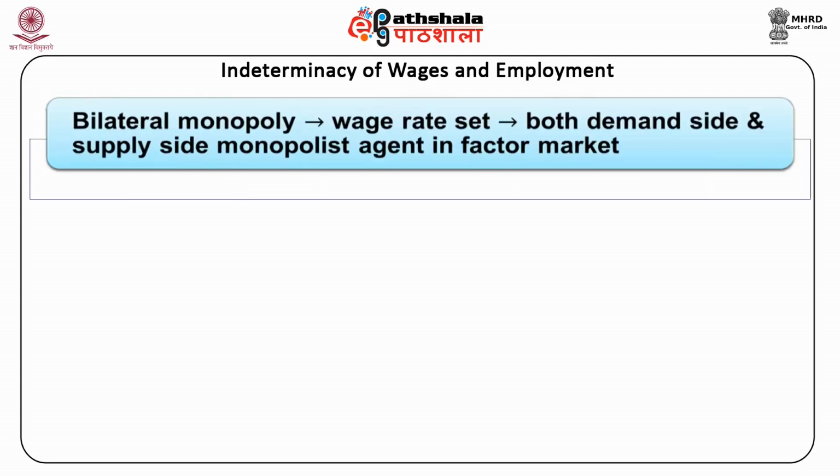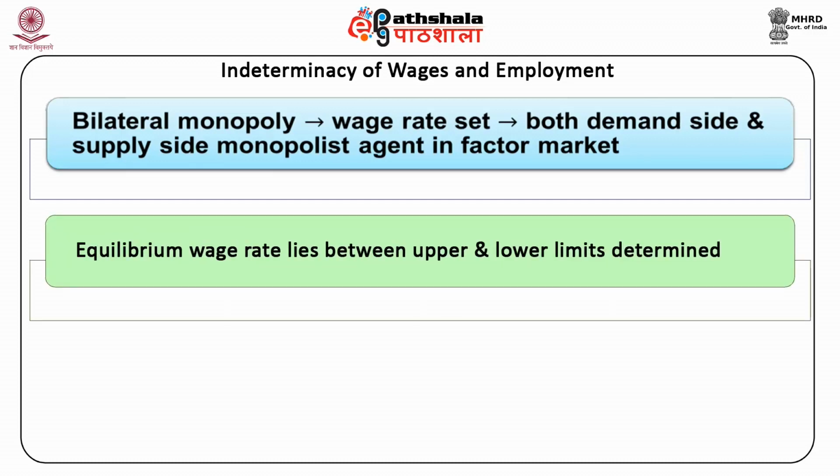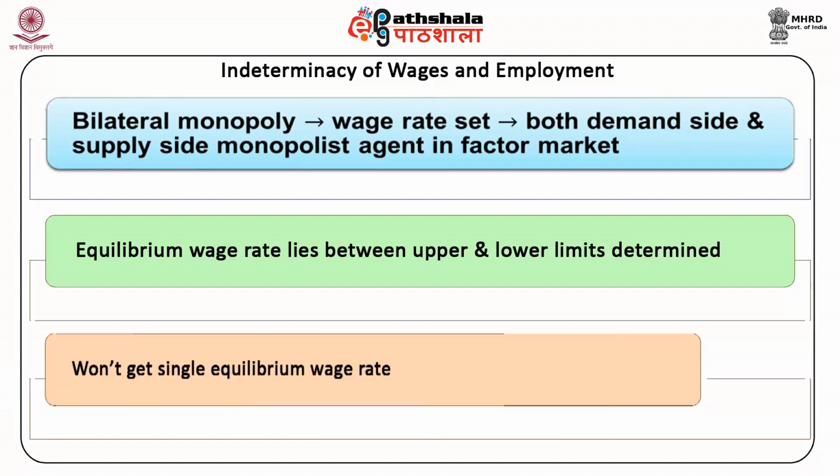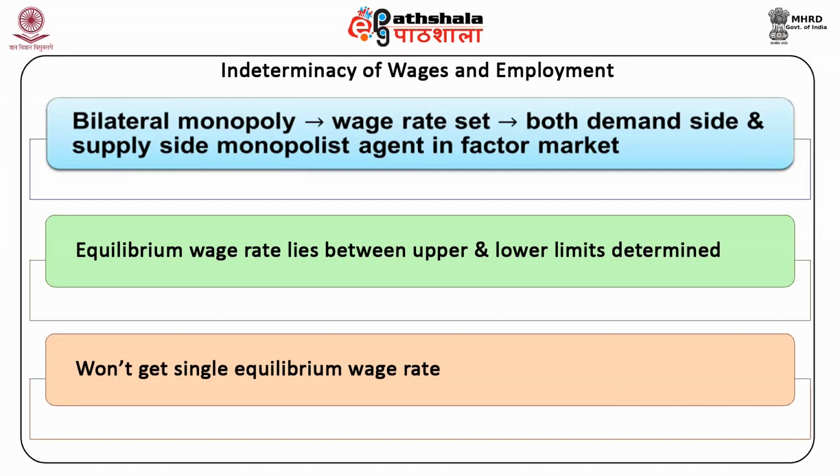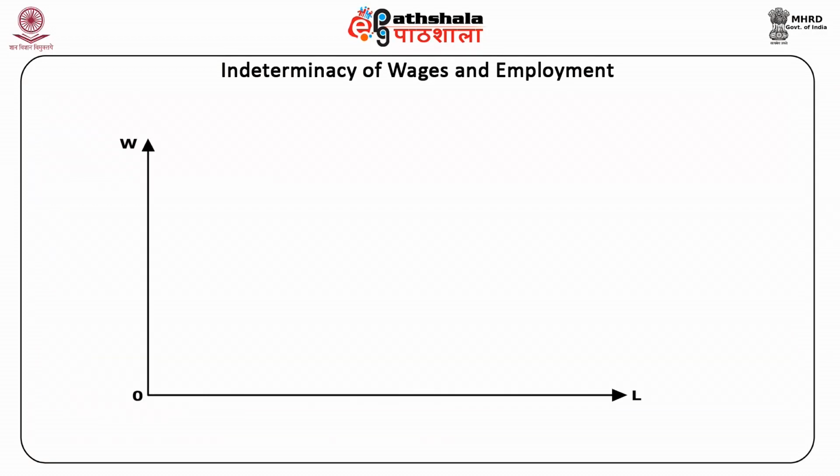In a bilateral monopoly situation, the wage rate is set through the bargaining process of both the demand side and supply side monopolist agents in the factor market, and the equilibrium wage rate lies between upper and lower limits determined within this model. That is, we won't get a single equilibrium wage rate. In the given figure, the monopsonist firm's demand curve is DF. This demand curve is the MRPL of the factor input.